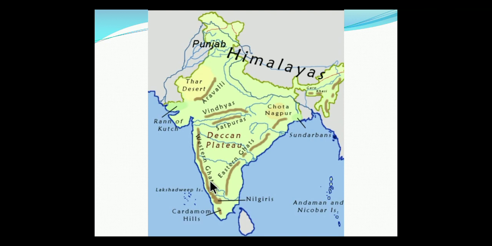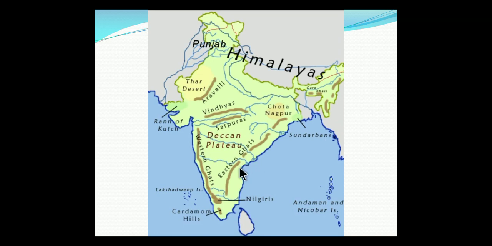The Eastern Ghats stretch from the Mahanadi Valley to the Nilgiri Hills. See, from Mahanadi to the Nilgiri Hills it stretches. The Eastern Ghats are discontinuous. See why it is discontinuous, you can see here. These are discontinuous and irregular, dissected by the rivers draining into the Bay of Bengal. Here the Krishna and all the rivers are draining and form deltas.